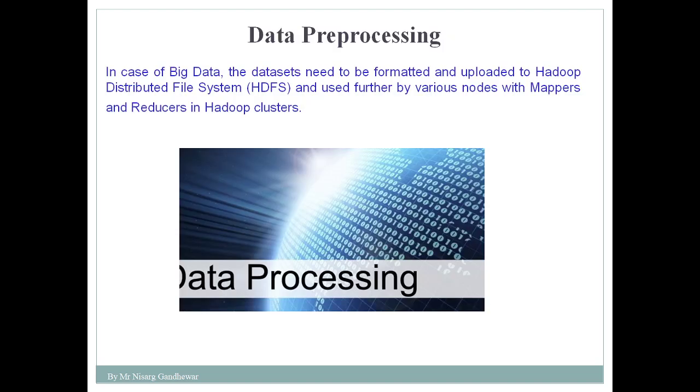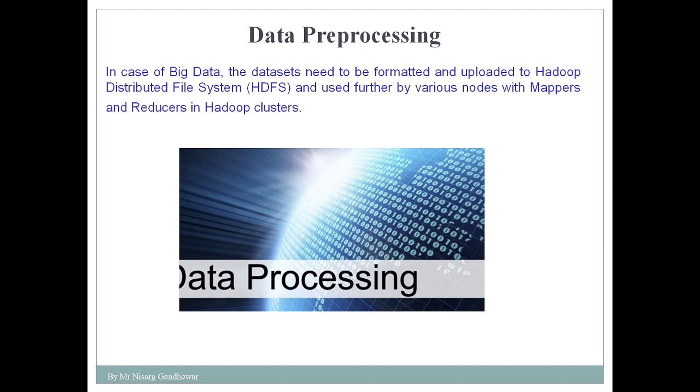In case of big data, the data set needs to be formatted and uploaded to the Hadoop distributed file system, because we are making use of the concept of big data, and in order to handle that big data we are using the Hadoop framework. In the Hadoop framework, majorly we are using HDFS and MapReduce.